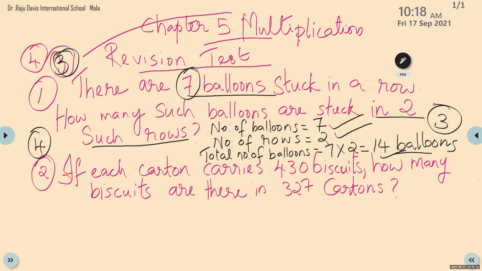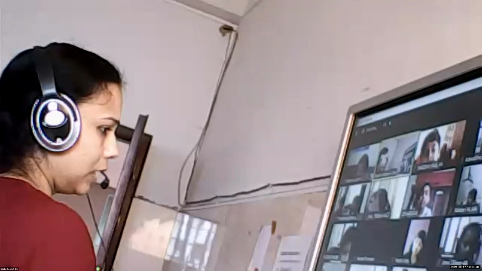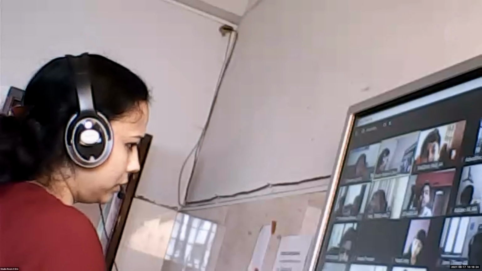Ma'am, in the exam we can write like this. Aditri, it's not audible clearly. I think there's some problem with your network. Ma'am, can you share the screen? Yes, Aditri.